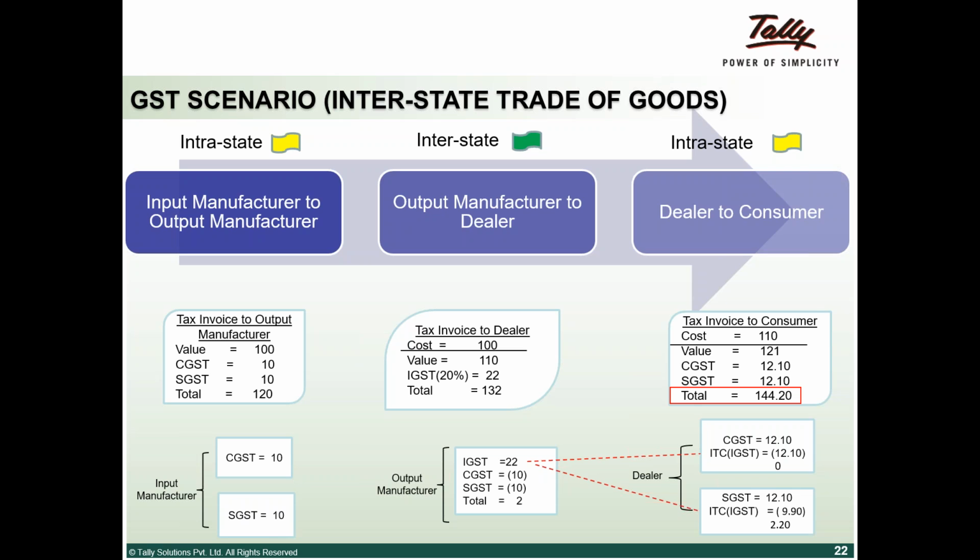Now the output manufacturer has collected an IGST of 22 from the dealer, and if you look at his credits, he has a credit of CGST of 10 and SGST of 10. As we have explained in our chart, CGST credit can first be taken for CGST. If that is not there, IGST also you can take. SGST similarly, first you have to utilize for SGST, and after that IGST. Here, on that assumption, IGST tax will be set off against CGST, and IGST tax will be set off against SGST.